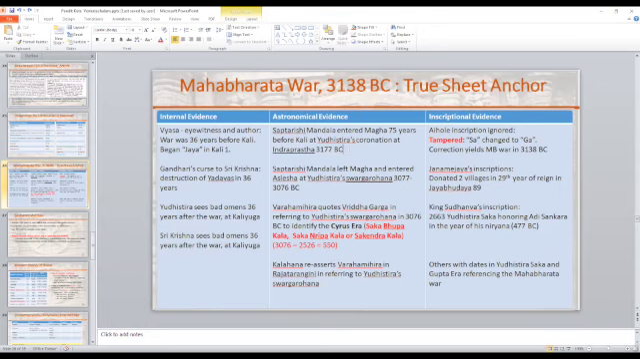One small point: Aslesha will come before Makha, but here it is written that first Makha came and after Makha, Aslesha entered. That is not the correct interpretation. This is not saying that Magha is the first. All that this is saying is that Saptarishi Mandala entered Magha 75 years before Kali Yuga.